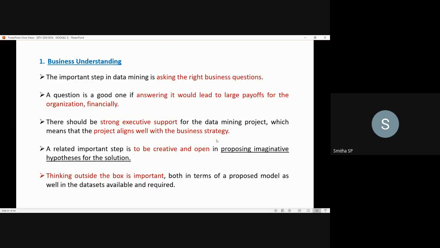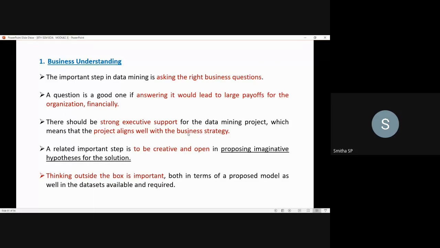What are those six steps? The first one is business understanding. The important step in data mining is asking the right business question. The first and most important step is asking the right business questions. If a question is a good one, then answering that question would lead to a large payoff for the organization, financially also.